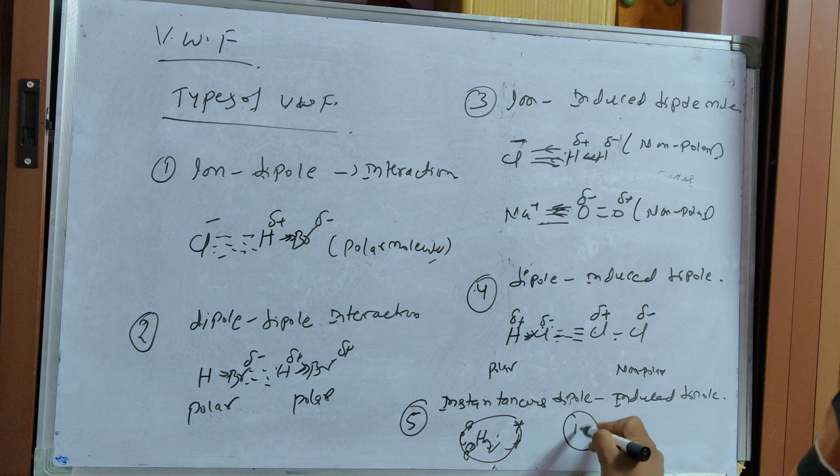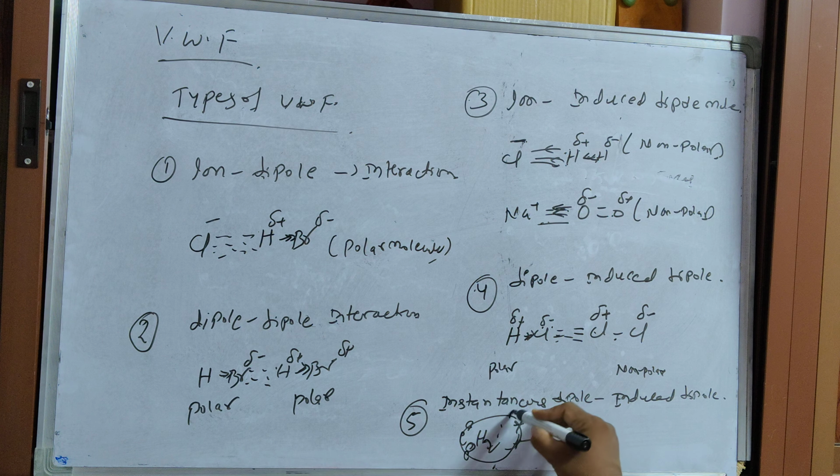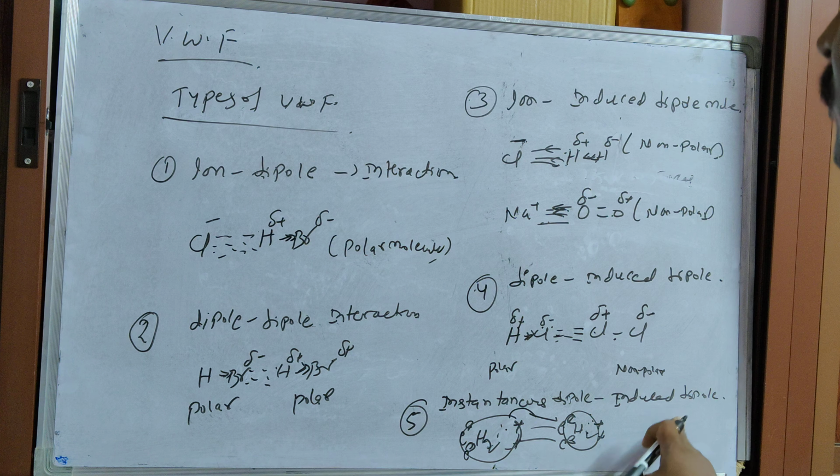If you take another hydrogen molecule, due to this positive charge, it attracts the electrons of the neighbouring hydrogen molecule towards it, so you get a delta minus and also a positive charge. This is known as an instantaneous dipole, and this hydrogen molecule induces the dipole nature in the other hydrogen molecule. That's why this is called an instantaneous dipole and induced dipole.